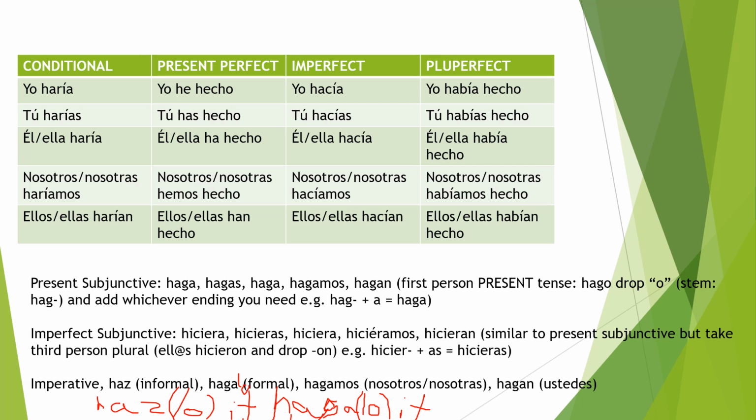Hagamos. This means let us do something. So, hagamos una torta. Let's make a cake. So you see, if you want to tell your friends you want to make a cake with them, you just say hagamos una torta. Let's make a cake. Simple, right? Then we got hagan. When you're telling a group of people to do something, you tell them hagan.